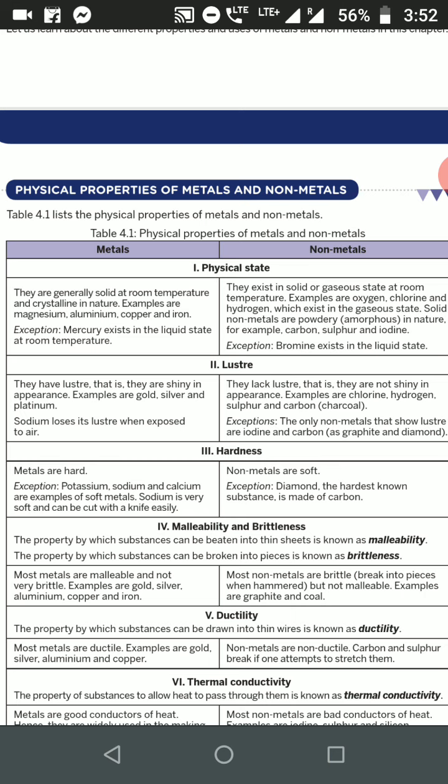Next, luster. Luster means shiny. Most of the metals are lustrous, like gold. Whenever you see gold, it is shining. They shine. Silver, platinum. Every metal is shiny in nature. But in non-metals, there is a lack of this property, that is the lack of luster. They are not shiny in appearance, like chlorine, hydrogen, sulfur, carbon.